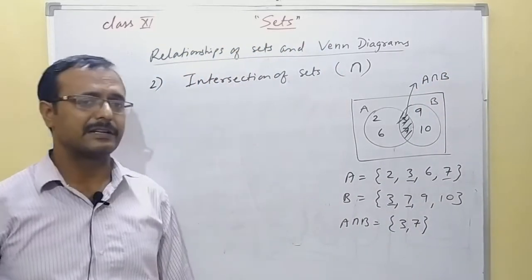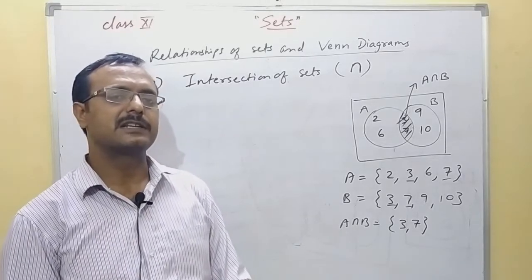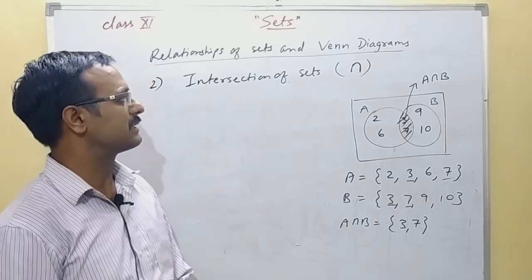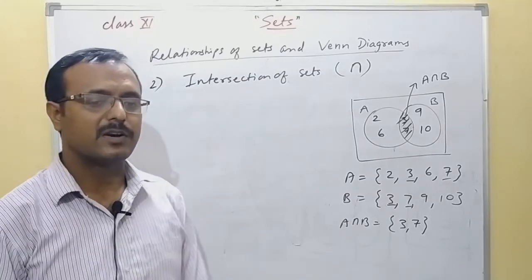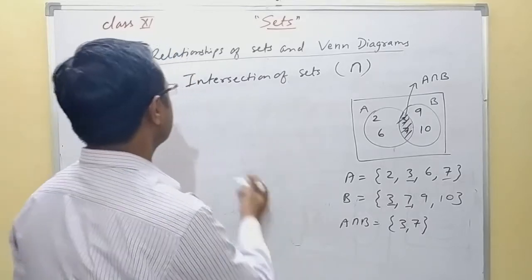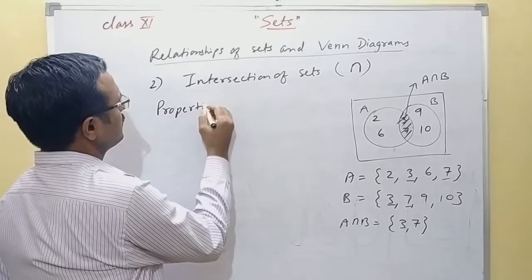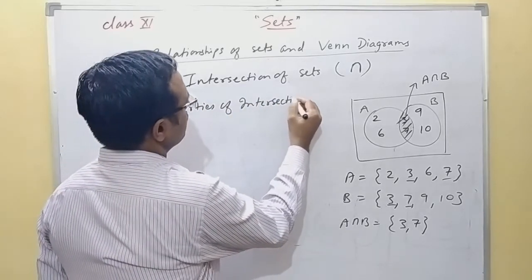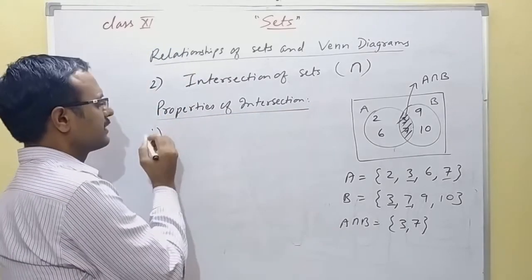So what is A intersection B? It is the set which contains the common elements of the two sets. The elements of the intersection set will be the intersection portion of the two sets. Now what are the properties of this intersection operator? Let us see the different properties.